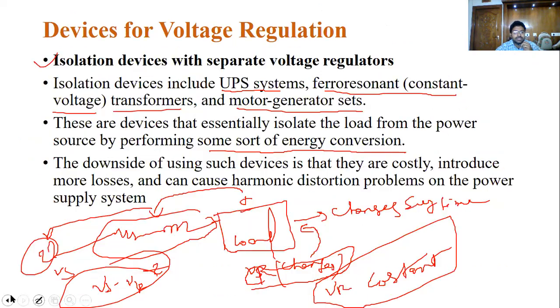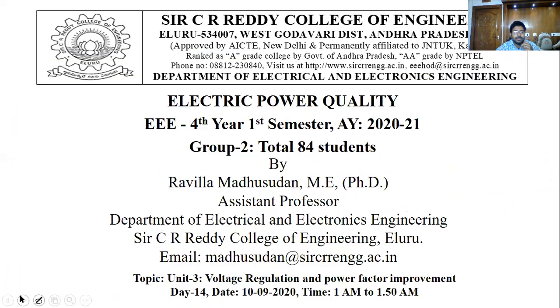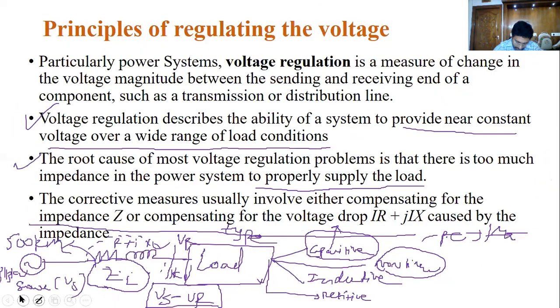Once again, you can see here the voltage regulation. Here we have VS, and this is VR. The difference you can treat as the voltage regulation. How does the difference occur? Because of the impedance in the system.